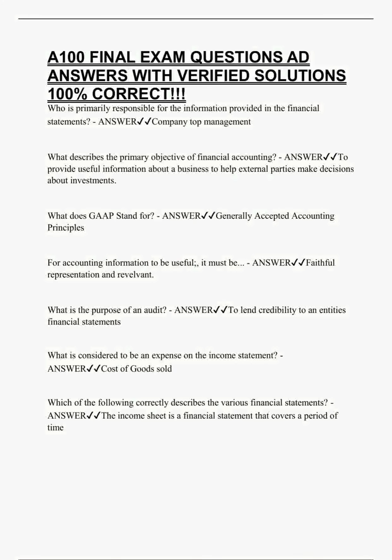What is considered to be an expense on the income statement? Answer: cost of goods sold. Which of the following correctly describes the various financial statements? Answer: the income statement is a financial statement that covers a period of time.